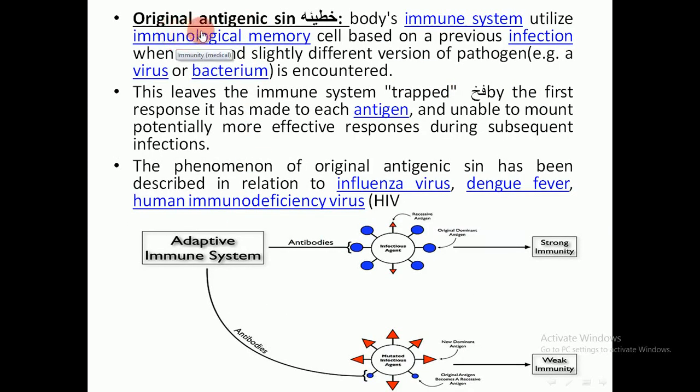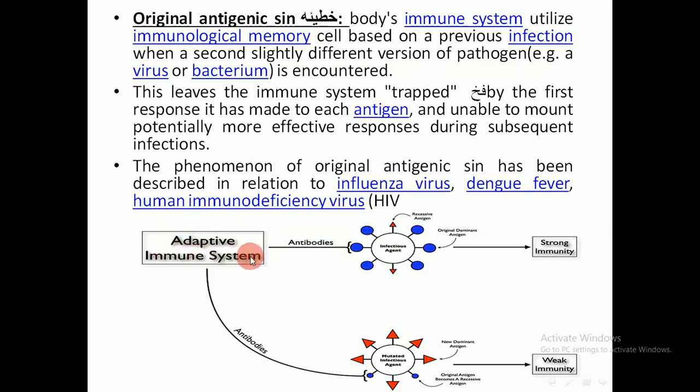There is also what is called original antigenic sin, in which the body's immune system utilizes immunological memory cells based on a previous infection when a second, slightly different version of the pathogen, like a virus or bacteria, is encountered. And this leaves the immune system trapped by the first response it has made to each antigen and unable to mount potentially more effective responses during subsequent infection. And this phenomenon can be found in the influenza virus, dengue fever, and HIV virus. And here we can explain the above.